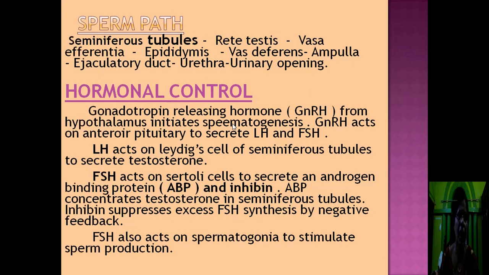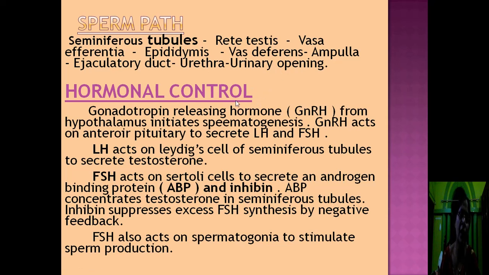Then sperm path. How the sperms are moving through the reproductive system? They are generally formed in the seminiferous tubules. Then they pass to the rete testis, then to vasa efferentia, then to epididymis, then to vas deferens, then to ampulla, then ejaculatory duct, then urethra, then urinary opening. Through the urinary opening, they are released outside into the female body during mating.